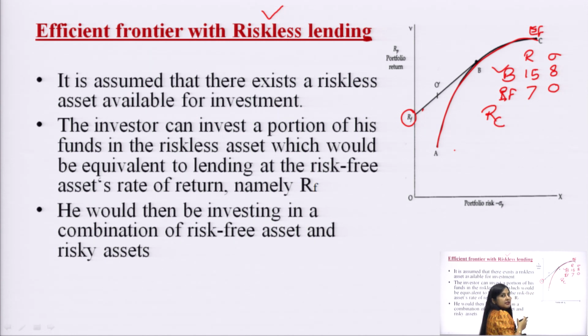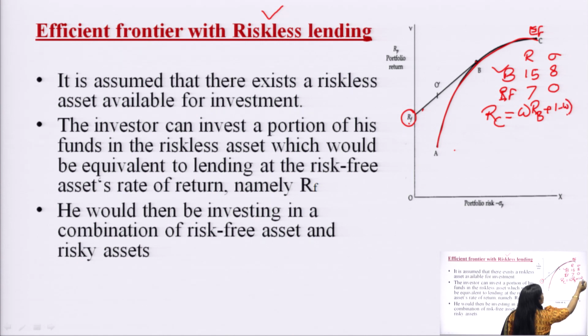Now this RC is a combined portfolio, having some investment in the risk free security and some in the B portfolio. So the total return would be equal to omega into RB, where RB is the return on security B, plus 1 minus omega into RF.